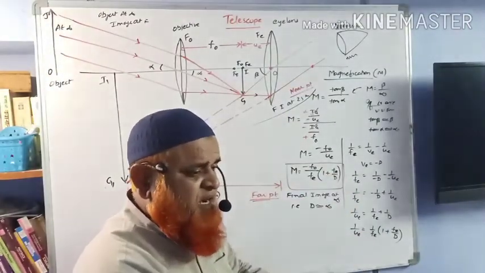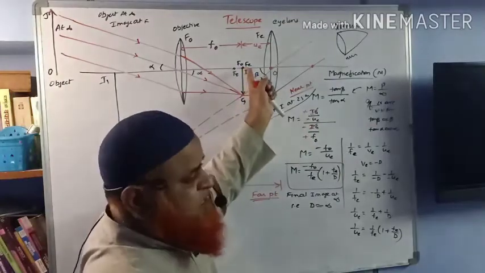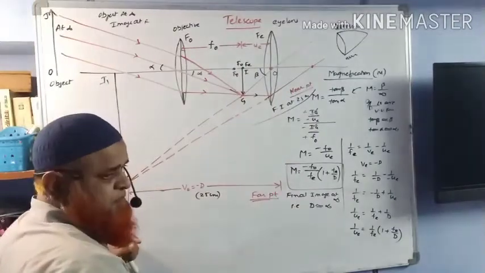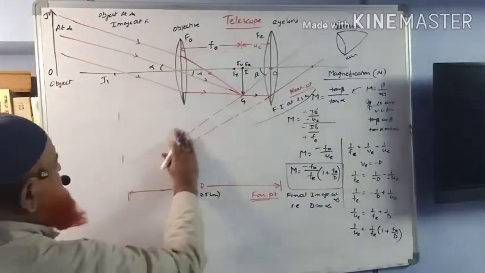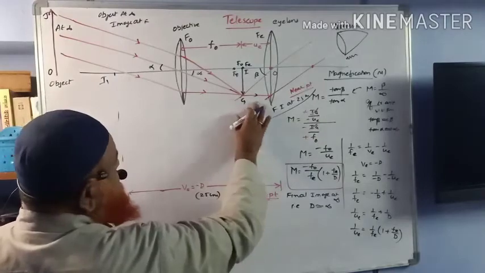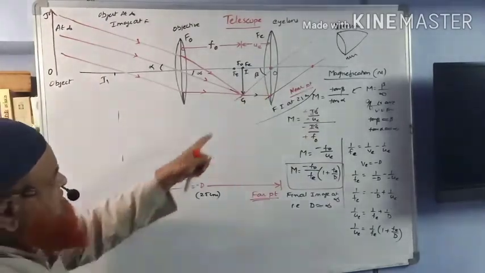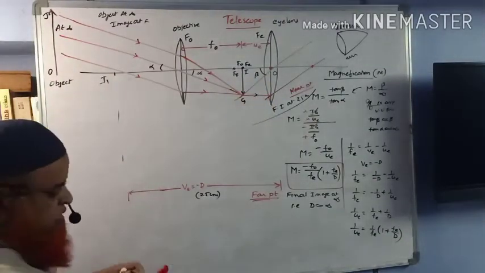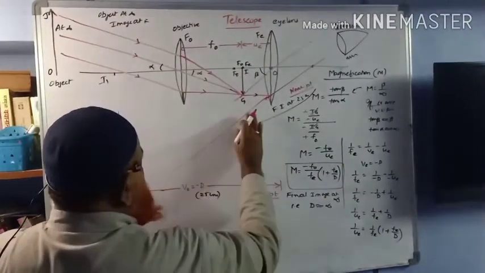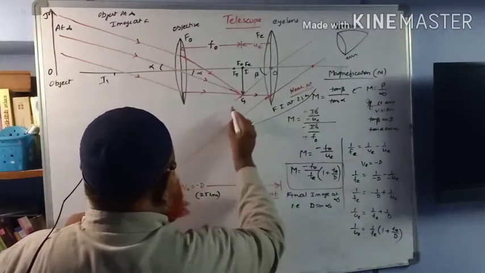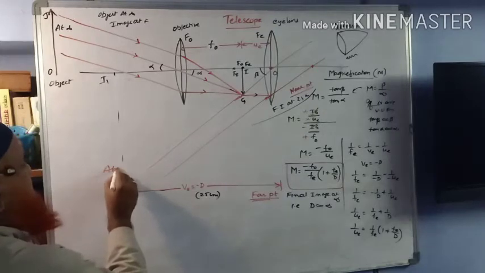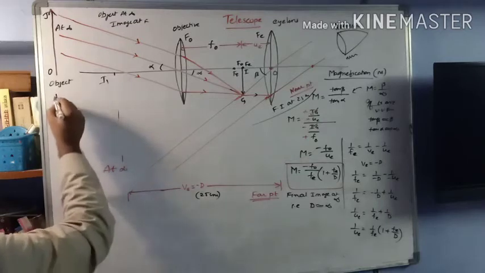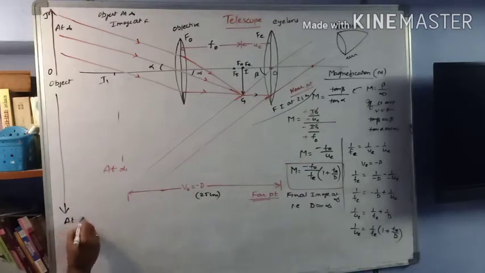When both coincide, then what happens here? This image is going to be an object here and that object falls at the focal point. When the object falls at the focal point, then these lines will become parallel lines now. Because when the object is at the focal point, the image will be at infinity. Final image will be somewhere like this. That is at infinity.